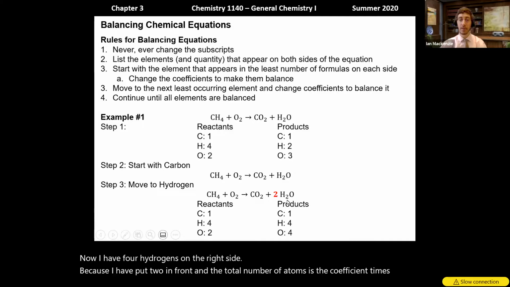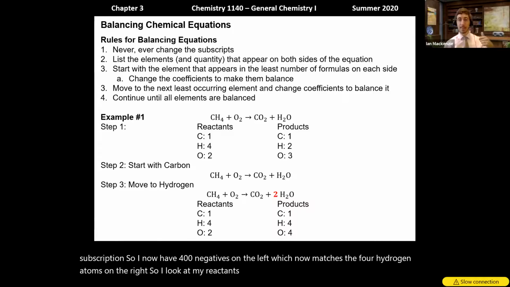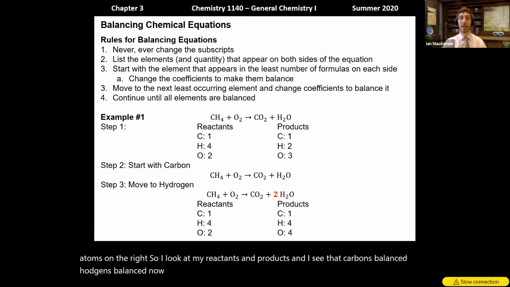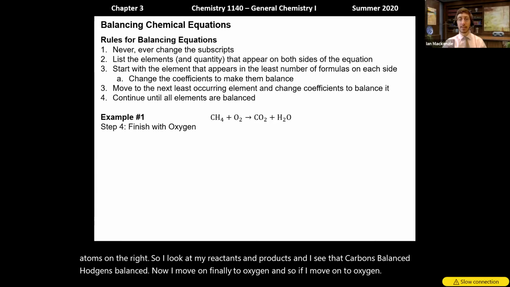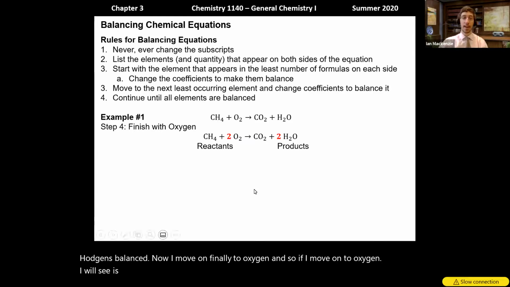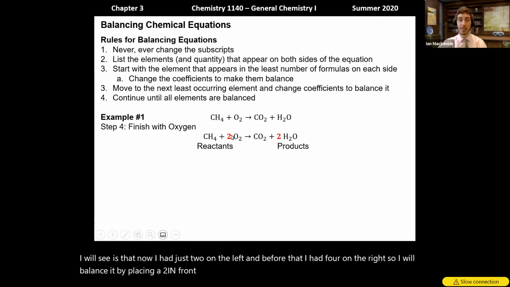And so I now have 4 hydrogen atoms on the left, which now matches the 4 hydrogen atoms on the right. So I look at my reactants and products, and I see that carbon's balanced, hydrogen's balanced. Now I move on finally to oxygen. What I will see is that I had just 2 on the left, but I had 4 on the right, so I will balance it by placing a 2 in front of the oxygen on the left.